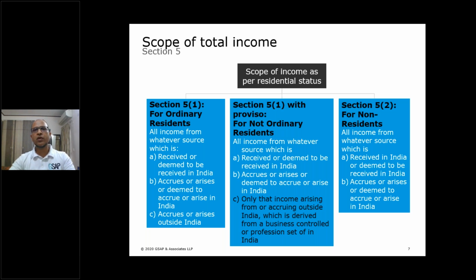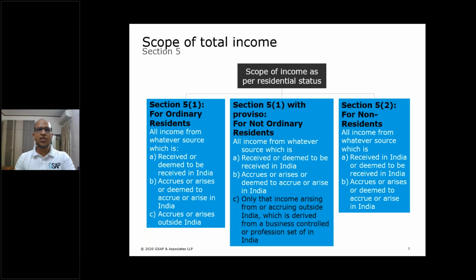They might have overstayed purposefully, they might have overstayed because of some health exigencies, or the nature of the work was such that they had to stay. For example, a person who is living outside India came to India to dispose of his property, and the property transaction took more than 182 days and he had to stay in India. Those kinds of persons were otherwise not resident of India, but they somehow overstayed in India and became resident.